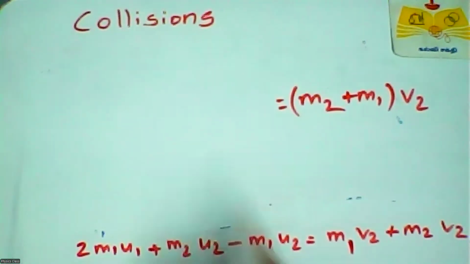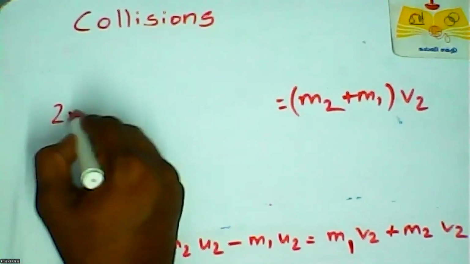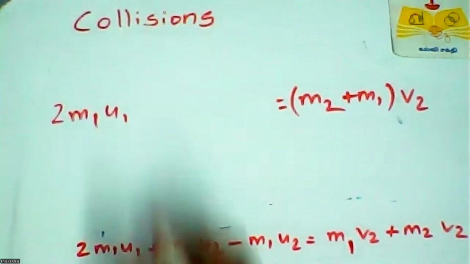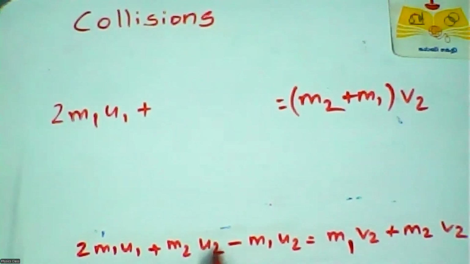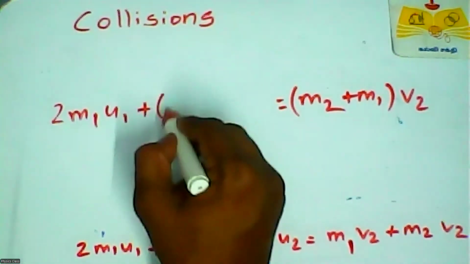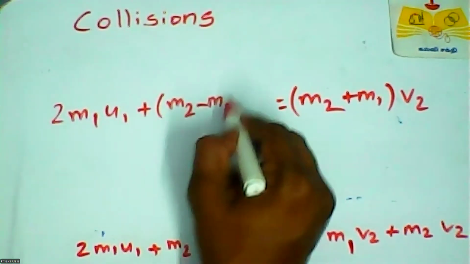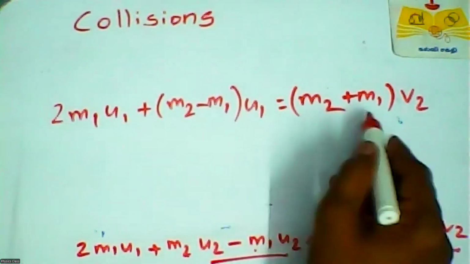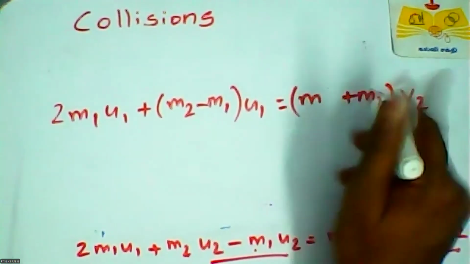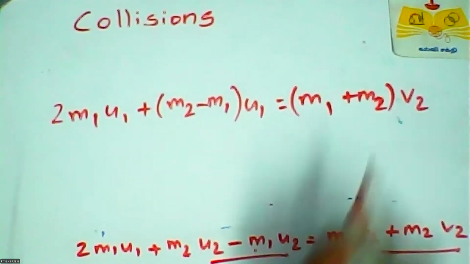Here 2 M1 U1 plus, we can take U2 as common, so M2 minus M1 into U1. So U2 common here, V2 common, M1 M2, M2 minus M1. You can change it to M1 plus M2, because in terms of addition we can interchange.